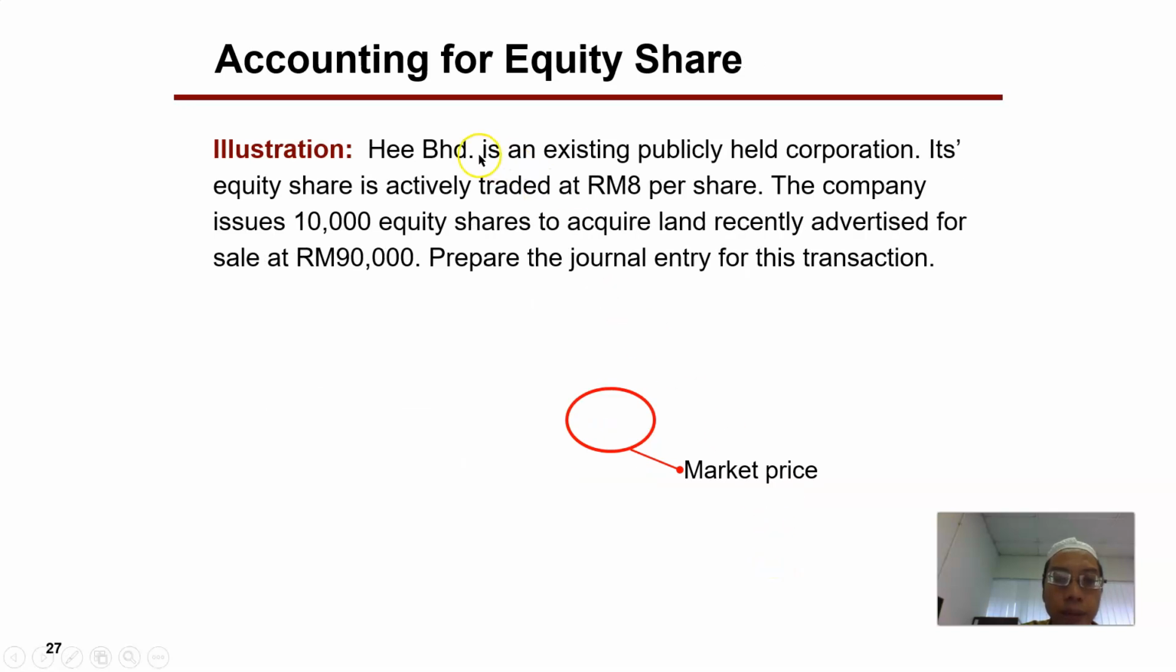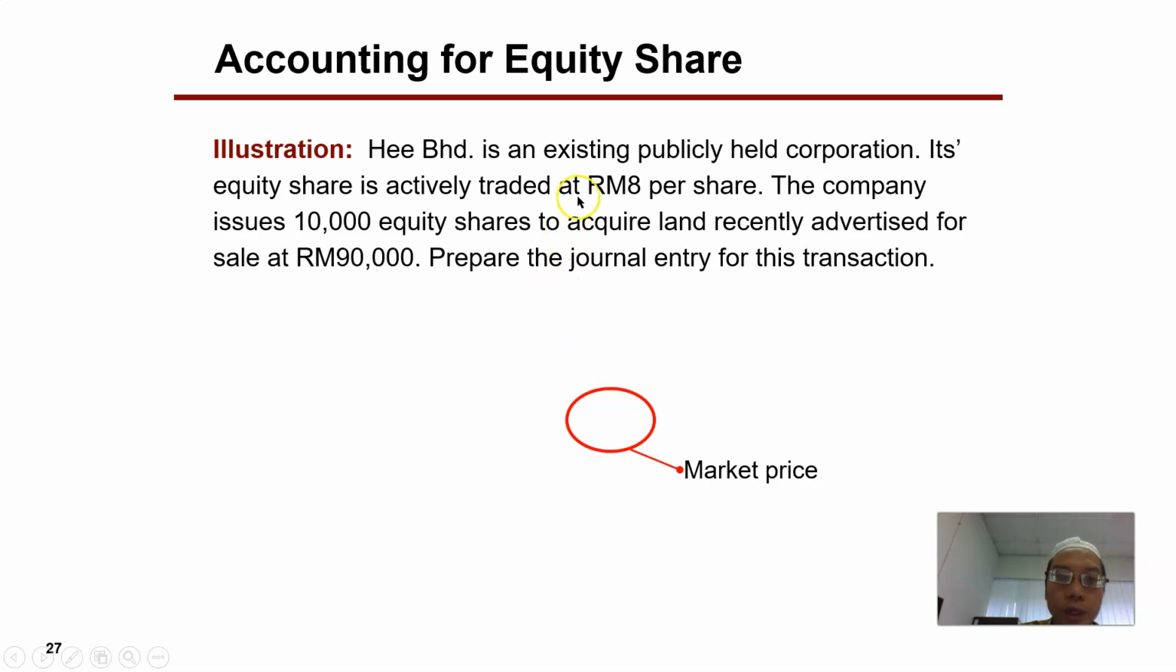Another example, Berhad is an existing publicly held corporation. Its equity share is actively traded at 8 ringgit per share. The company issues 10,000 equity shares to acquire land recently advertised for sale at 90,000 ringgit. Prepare the journal entry of this transaction.